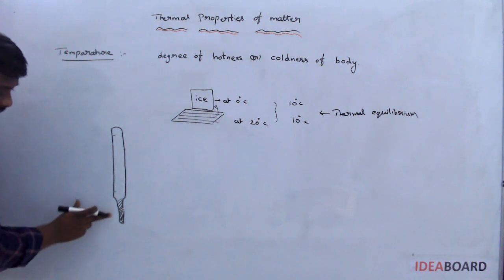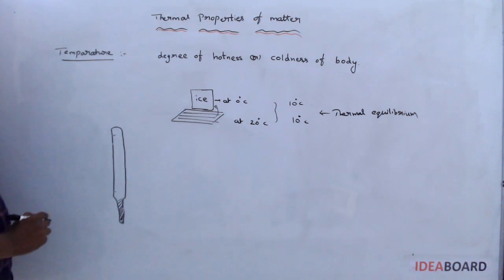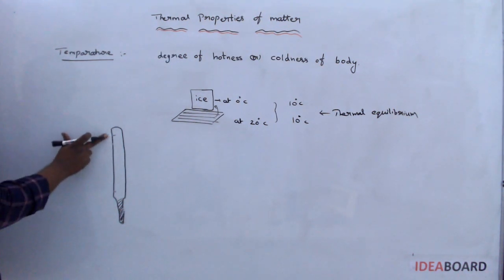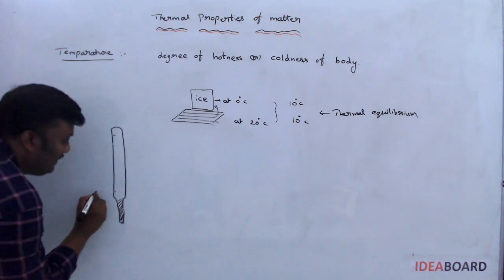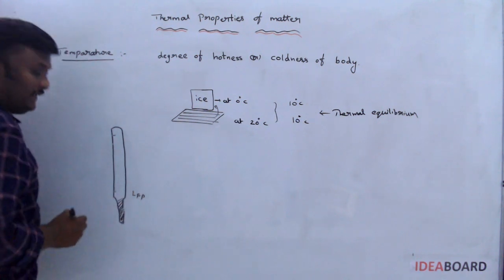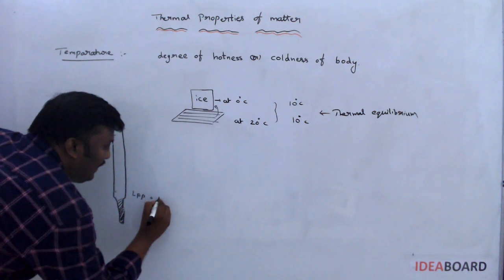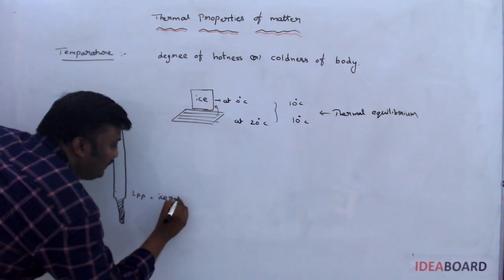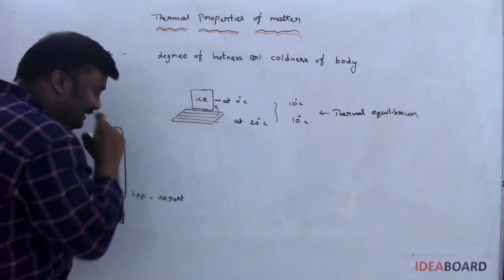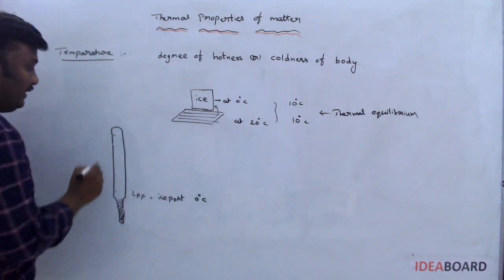In a mercury thermometer, this cylindrical bulb consists of mercury, and in every thermometer there is always a requirement of two fixed points. One is the lower fixed point, generally denoted by LFP, meaning the ice point or melting point of ice. We know that ice melts at 0 degrees Celsius.